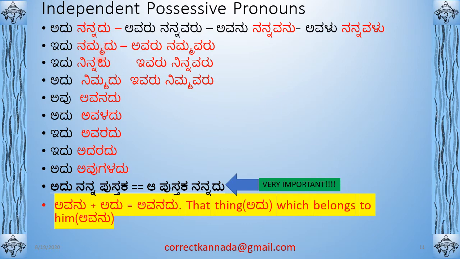So nammadu, then ninnadu, yours. Idu ninnadu. Ivaru ninnavaru, he is yours, your person. Adu nimmadu, that is yours. Ivaru nimmavaru, like that. So this nimmadu is neuter gender. Adu ninnadu, ivaru nimmavaru. Avu avanadu. So avu means those belong to him, one person. Those things belong to him. Adu avanadu. So you will basically say avanadu.